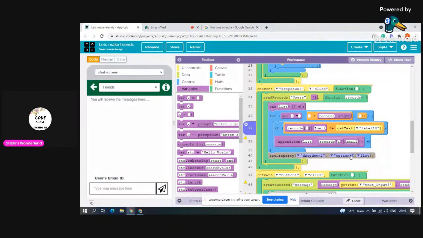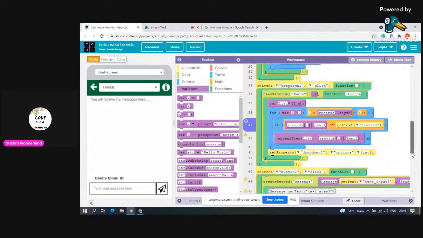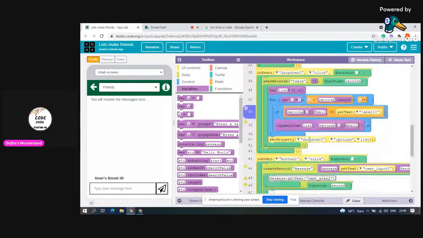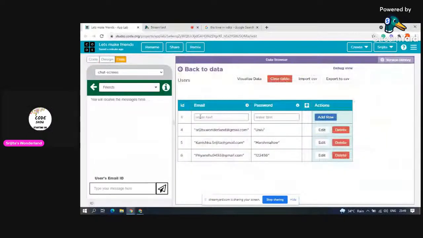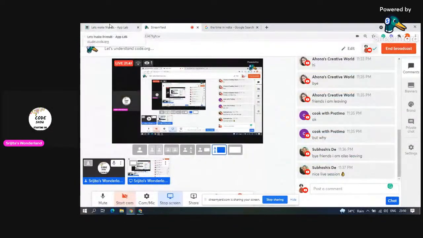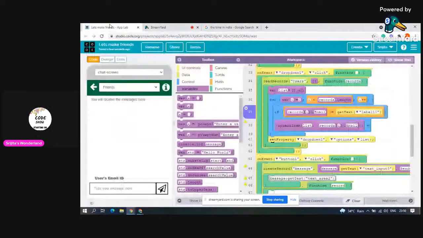Okay, now let's go to set property. You also have to give the options list. Append means you have to set the variable. List is a variable basically, and you have to set this variable to the data saved in email. Okay, there is the data now saved in email. Are you guys understanding? Yeah, okay. Now you see set property drop down one.